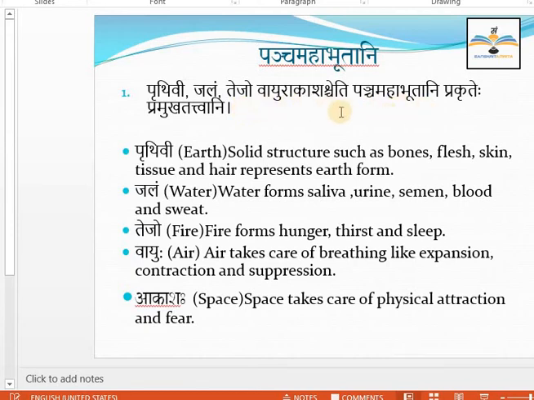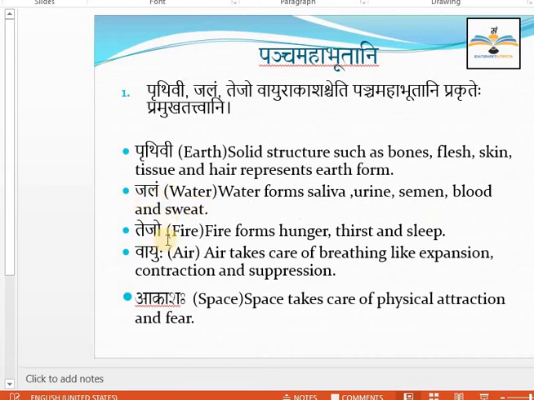Pancha Mahabhutani, these are the five mahabhutas, Prakruteh pramukha tatvani, the main elements of nature. Prithvi, earth: the solid structures such as bones, flesh, skin, tissues and hair represent the earth form in the body. Jalam, the water that forms saliva, urine, semen, blood and sweat in the body.